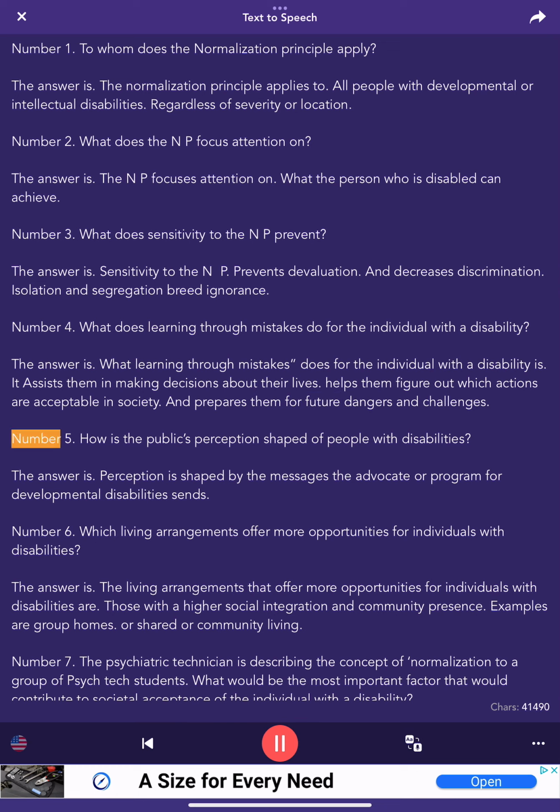and challenges. Number 5. How is the public's perception shaped of people with disabilities? The answer is, perception is shaped by the messages the advocate or program for developmental disabilities sends.